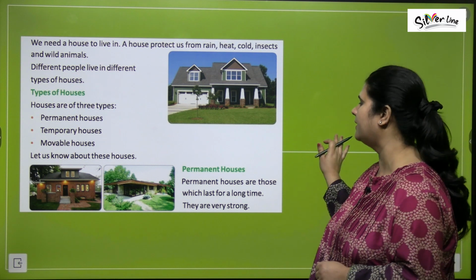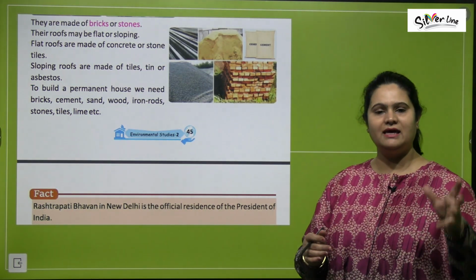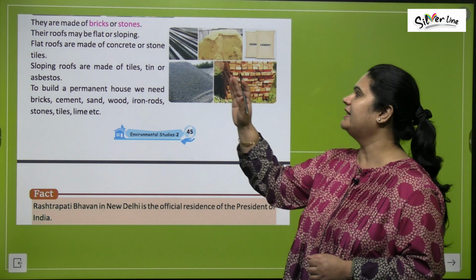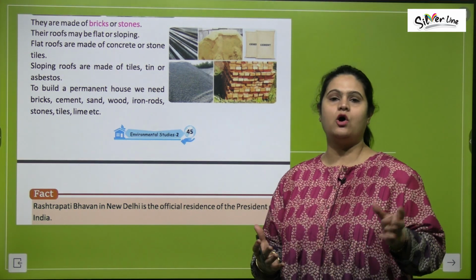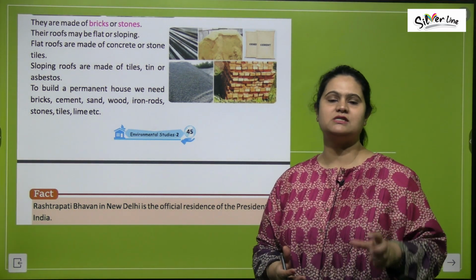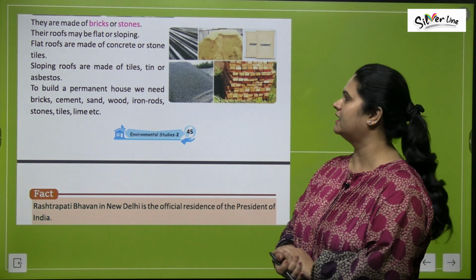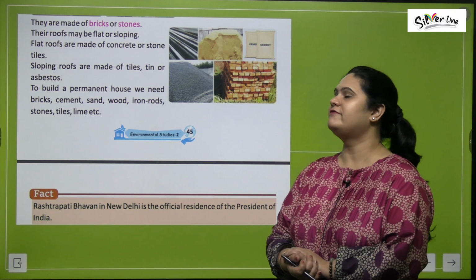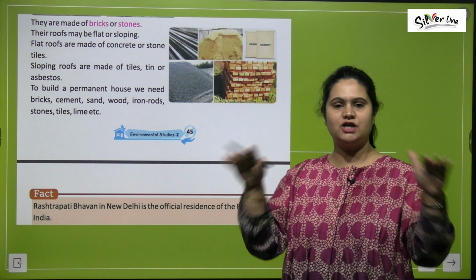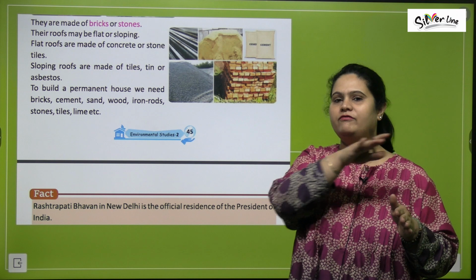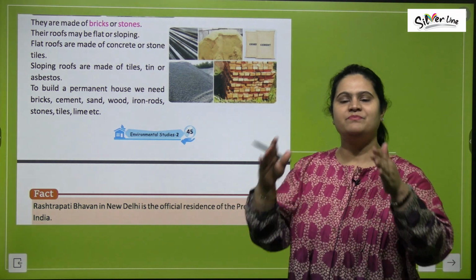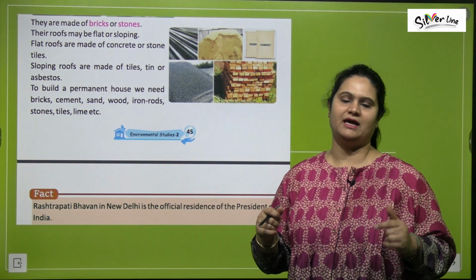बहुत strong होते हैं. किन चीजों से बनाए जाते हैं ये जो permanent houses हैं? They are made of bricks or stones, right? ईंटों से और पत्थरों से बनाए जाते हैं ये जो permanent houses हैं. Their roofs may be flat or sloping. इनकी जो छत होती है, it can either be flat, या तो flat हो सकती है या फिर sloping भी होती है, right?